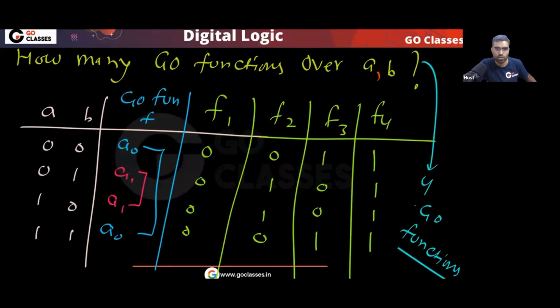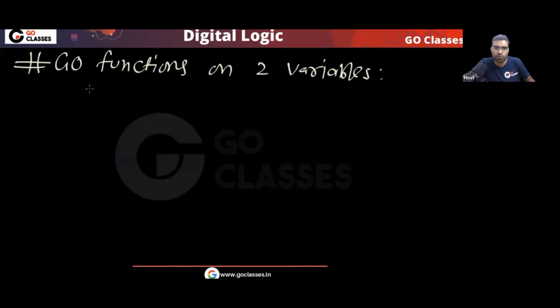You can check. Tell me, F1 complement and F1 dual, are they the same? Yes. For this function, dual and complement are the same. Yes or no? So for two variables, the number of self-dual functions, how many? That will be total 4.